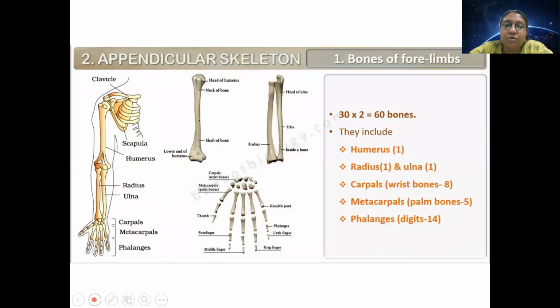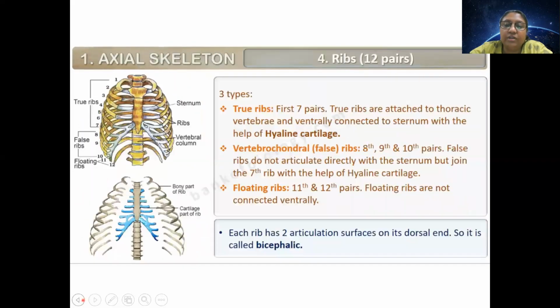Okay. So is there any doubt in this part? Quickly have a look into the picture.